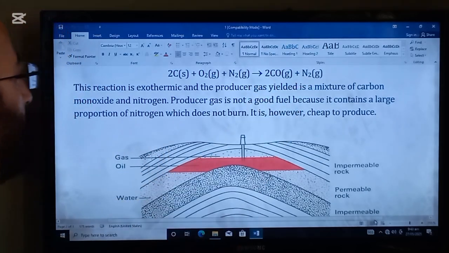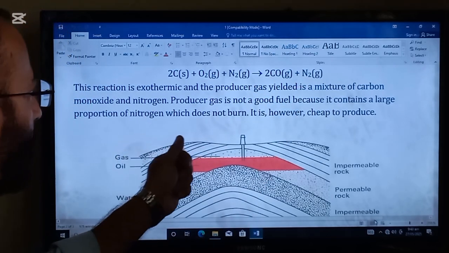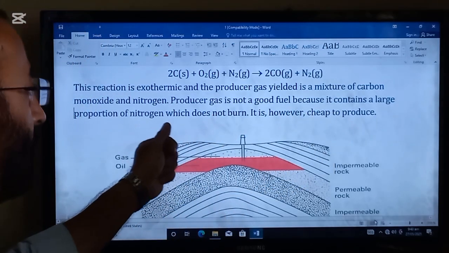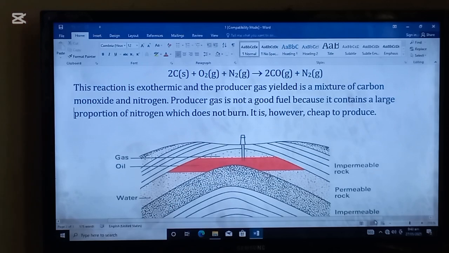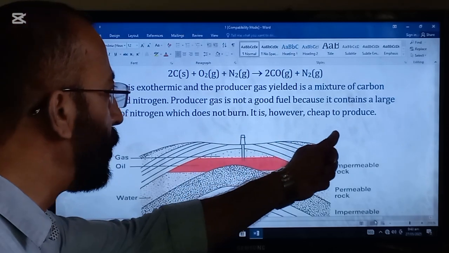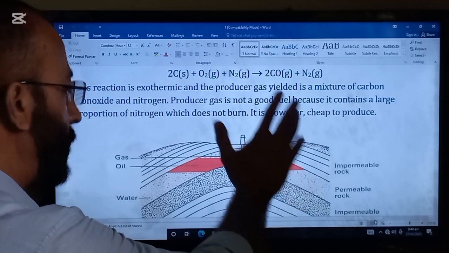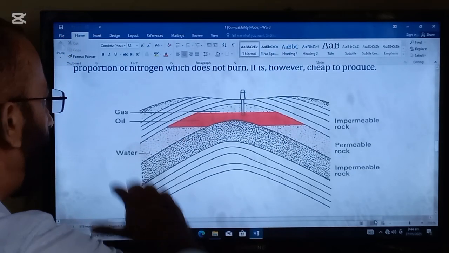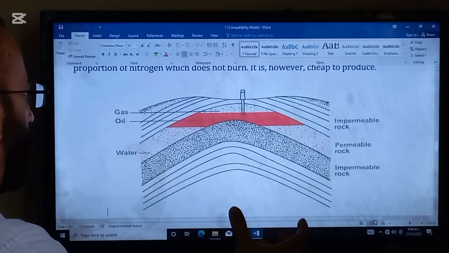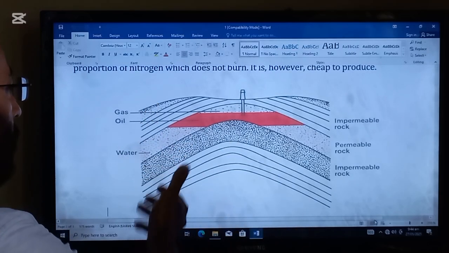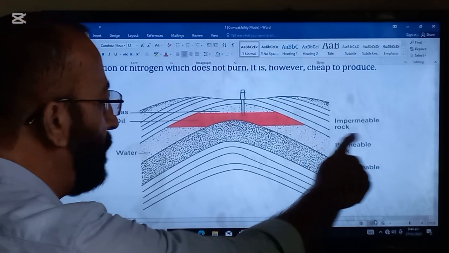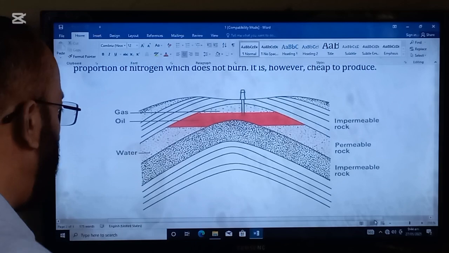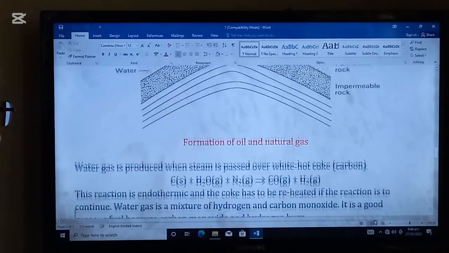Here is the product. Producer gas is not a good fuel because it contains a large proportion of nitrogen which does not burn. It is, however, cheap to produce. So, it is cheap to produce but not considered a good fuel. And this is the natural process which occurred in the making of gas and oil. Impermeable rock, permeable rock, impermeable rock. So this is the natural process, formation of oil and natural gas.